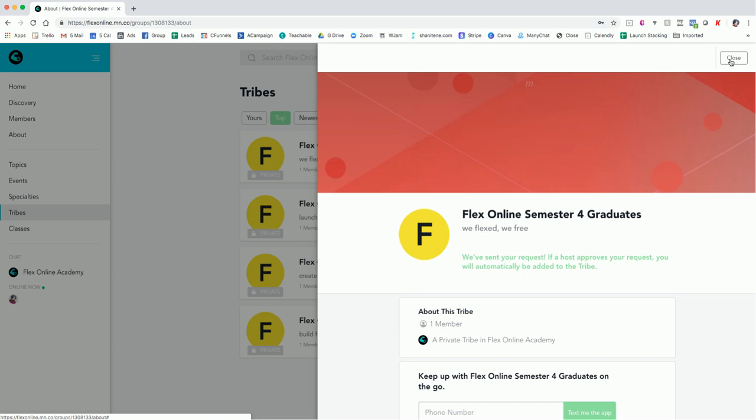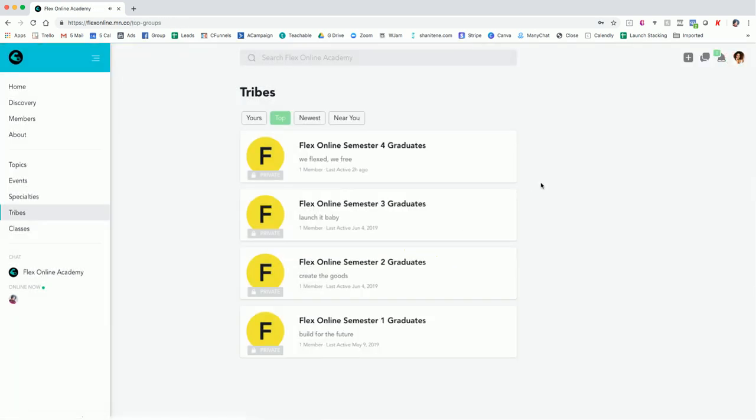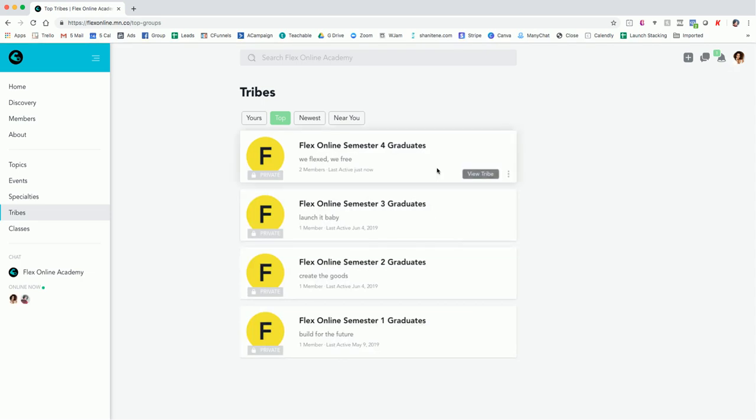Looks like I just got a message. And then once I approve it, you will get access. So let's see if you get access, because I just approved you. If I just hit refresh, you will now have access to it. Okay?